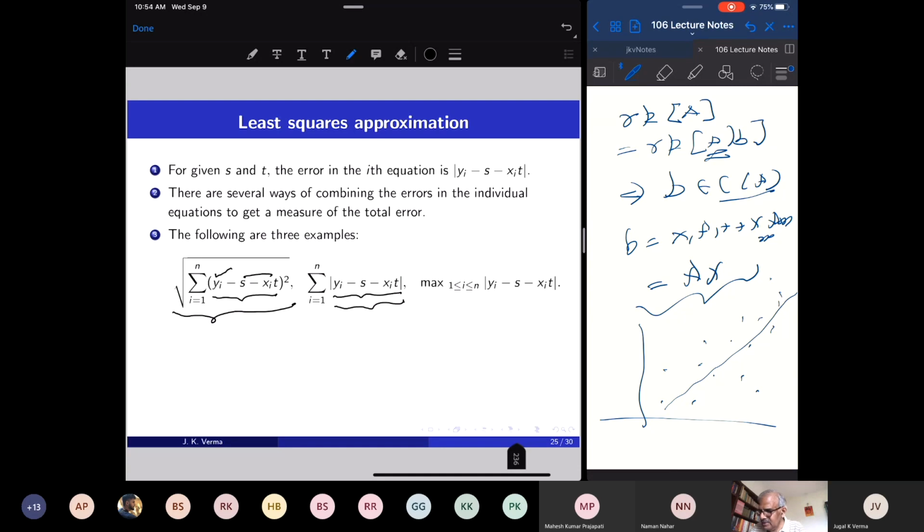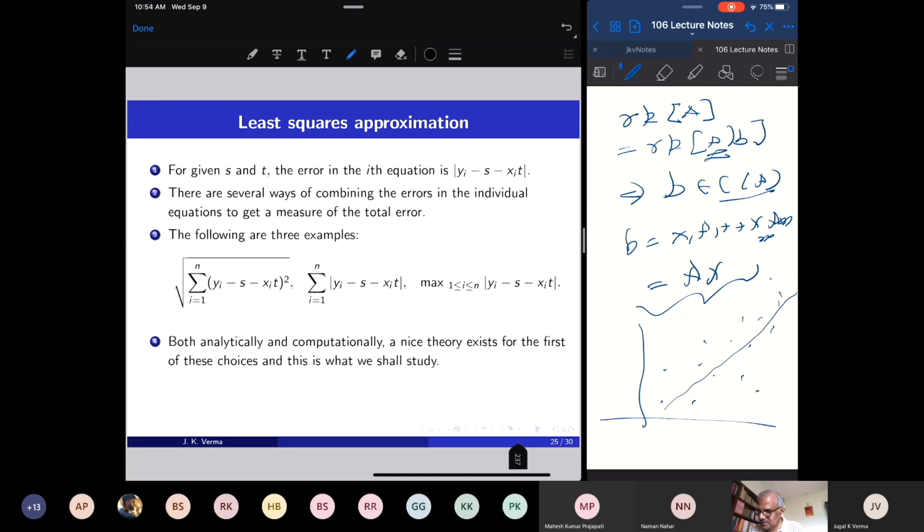This is also a valid method. We could take the max of the deviations from the experimental value and the predicted value, and call this also an error. So you fix your definition of error, and then we can get the right fit. There's a theory for each type of error, but in practice the least square approximation is preferred. We want to find the parameters of the straight line so that this error is minimized. That is the data fitting problem.